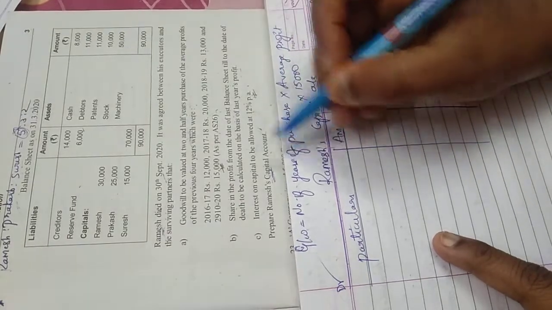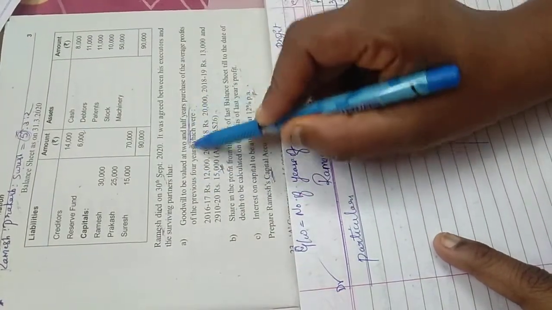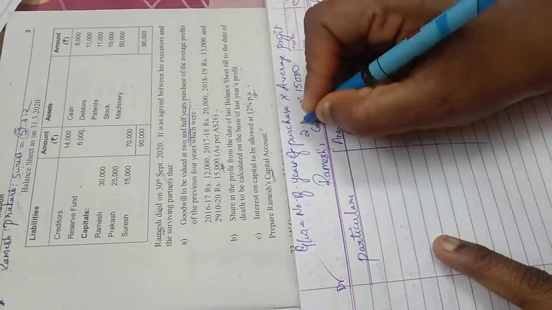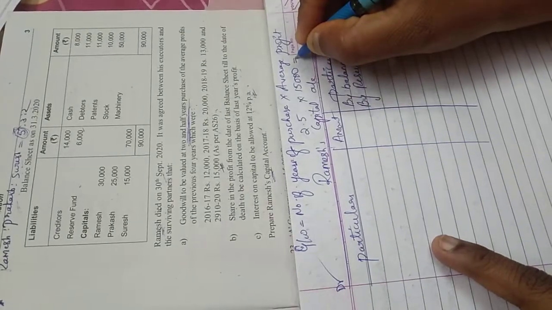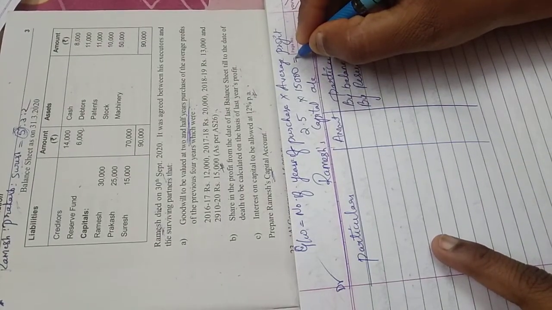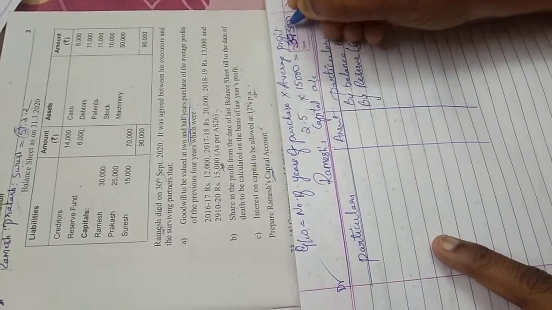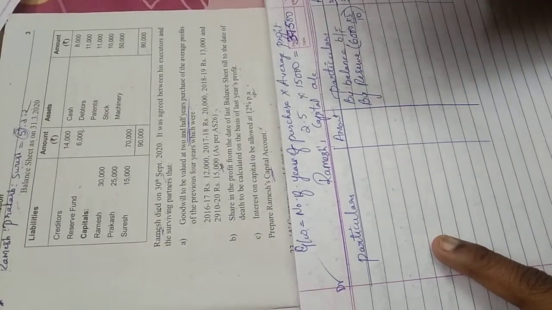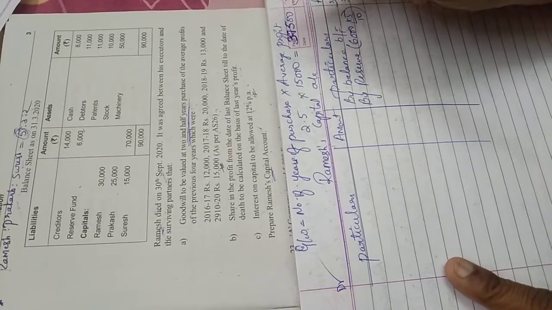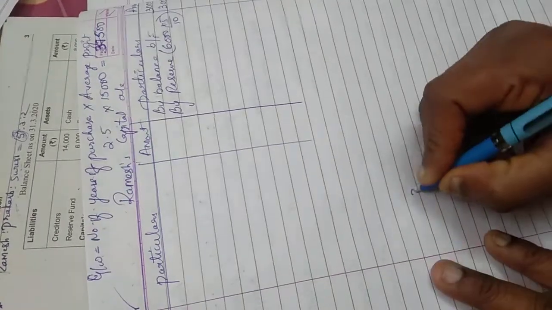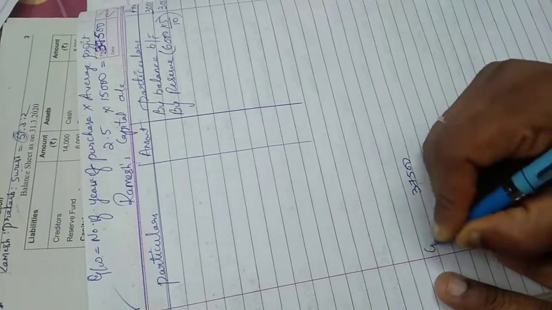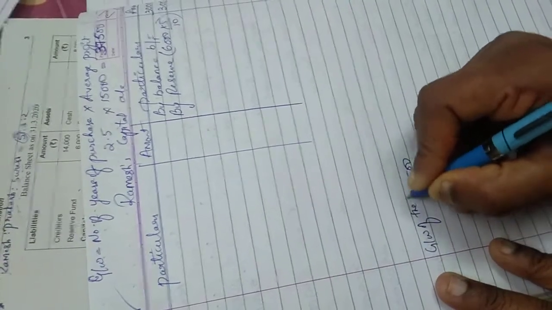Now how much is your number of years of purchase? They've given 2.5 years purchase. So it is 2.5. So when I multiply, I get the goodwill as 37,500. Now this is your goodwill. This is a goodwill of the firm. Please understand, they've given the goodwill of the firm. That is 37,500 is the goodwill of the firm.